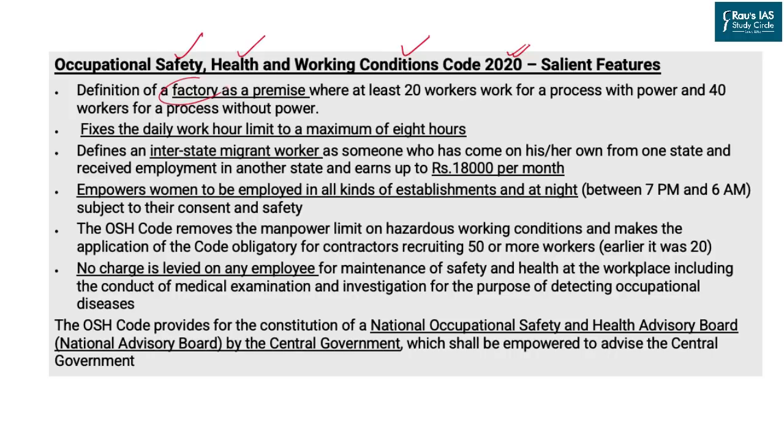It is applicable to those factories which have at least 20 workers. So let's say there is a contractor who is employing 19 workers or even 20 workers. That person can avoid these conditions just by showing that he is not even employing one or two more workers. Maximum hours are defined, which is a very good sign. So 8 hours of working is defined per day.